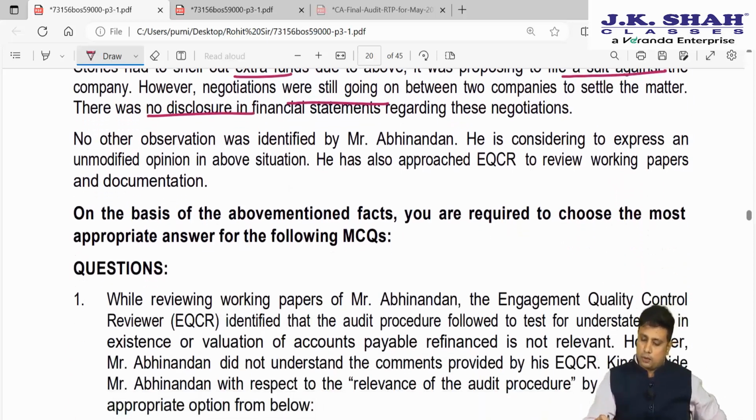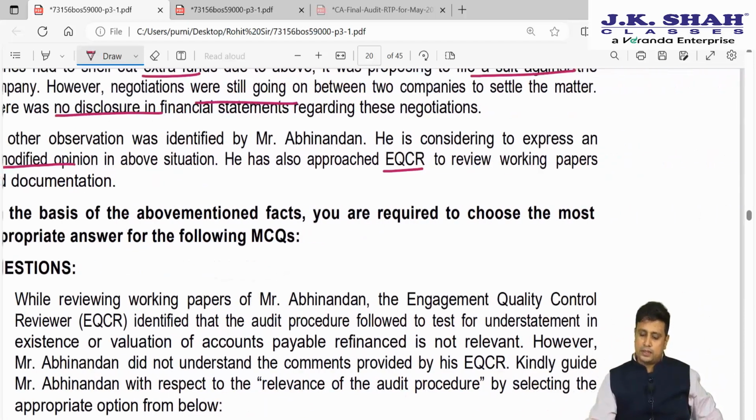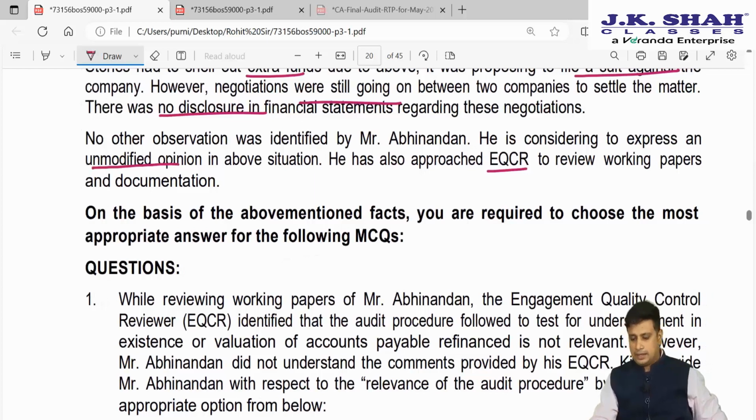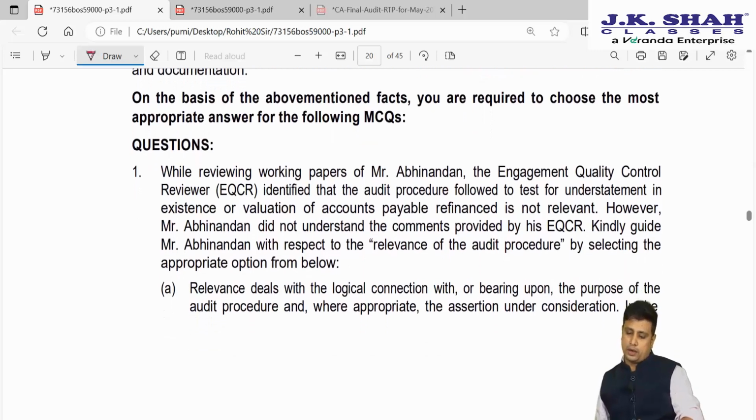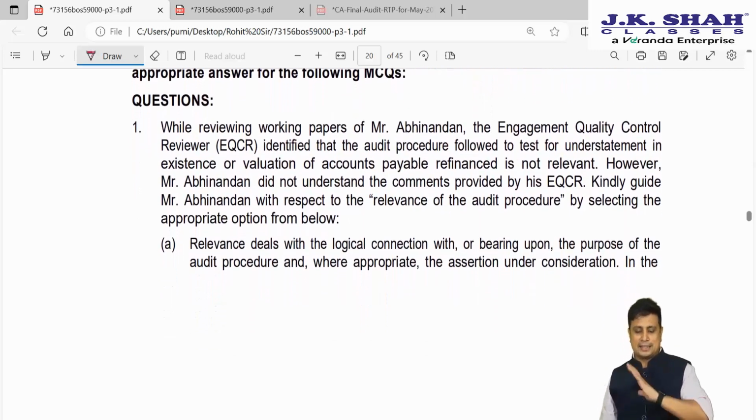Now, no other observation identified by Mr. Abhinandan. He is considering to express an unmodified opinion in the above situation. He also approached EQCR, Engagement Quality Control Reviewer, to review the working papers and documentation. Fine. So let us go through the questions. On the basis of the above, you are required to choose the most appropriate answer.